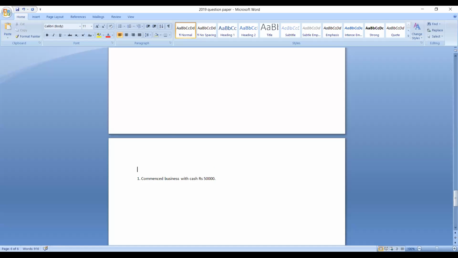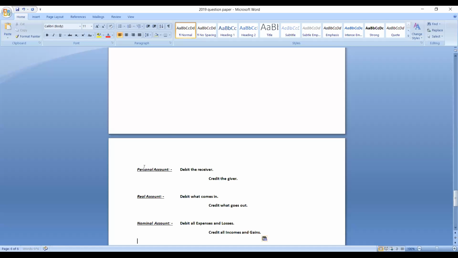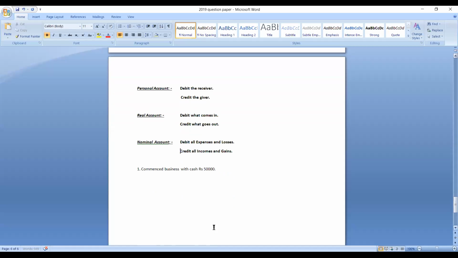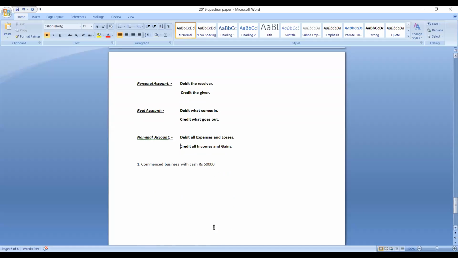Then these are the rules, the golden rules of accounting. Later we have 3 to 4 steps. Hope you will remember those steps. Even I will recall all those steps.